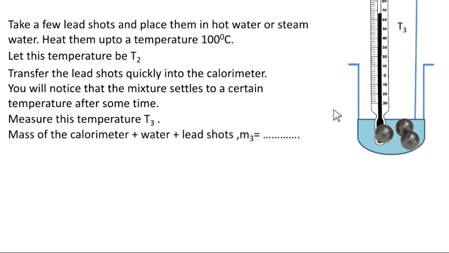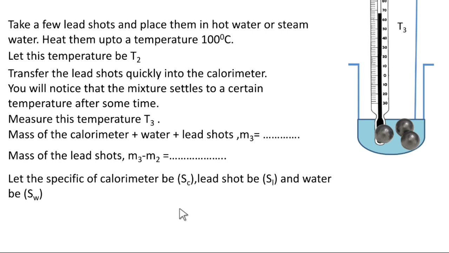Now measure the mixture mass. If you measure this mixture mass, you will get the mass of water, mass of calorimeter and mass of lead shot. Let it be M3. So the mass of calorimeter plus water plus lead shot is M3. If you want only the mass of the lead shot, you have to remove the mass of water and calorimeter, which we got as M2. So subtract M2 from M3, and you will get the mass of the lead shot, M3 minus M2.